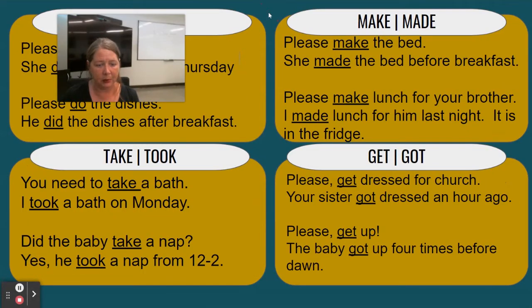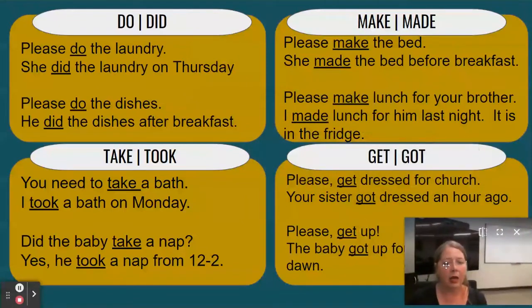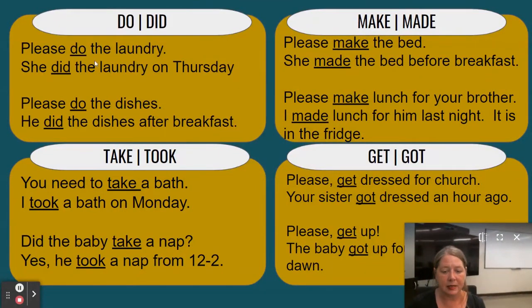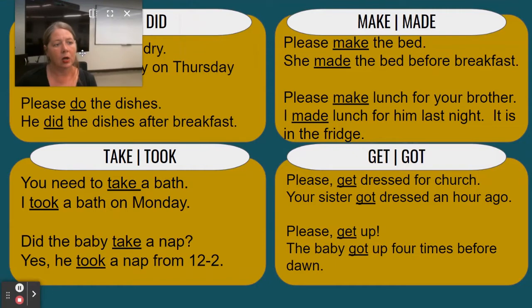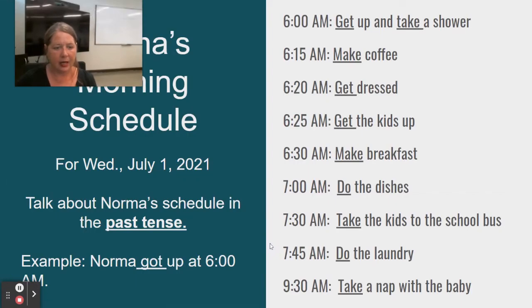They have some examples for you here in the present tense and the past tense. So read those over, think about those. Oh yeah, that does make sense, right? Yesterday or last week, right? I have to use the past tense verb, right? But let's look at it in an example.